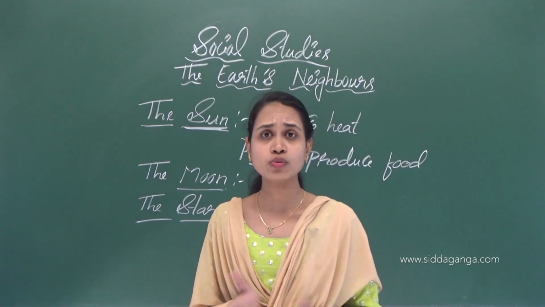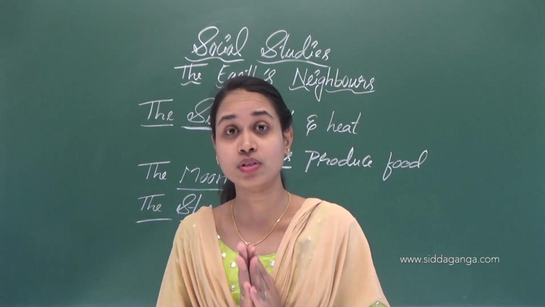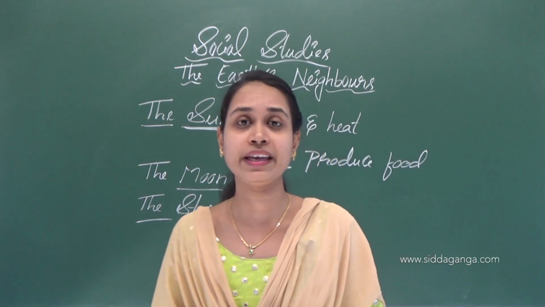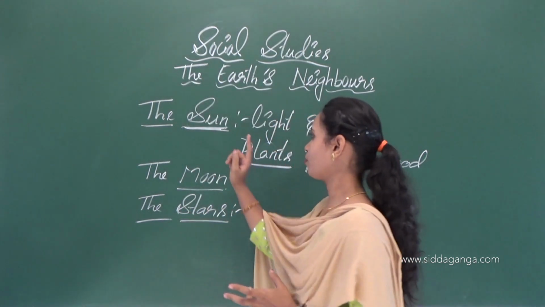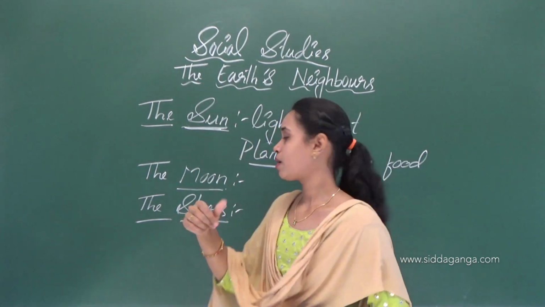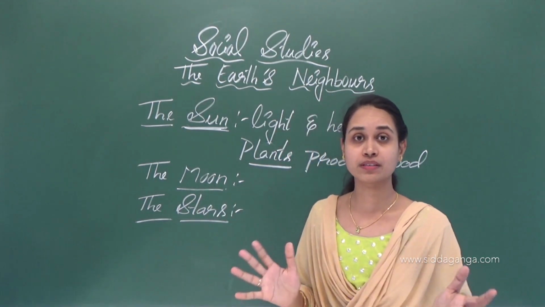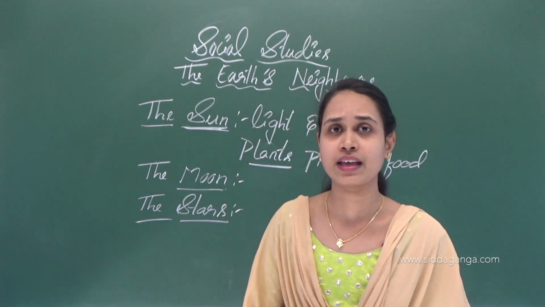Can we count the stars in the sky? No, it is not possible. They are uncountable. The sun is one, the moon is one, but the stars are a large number.